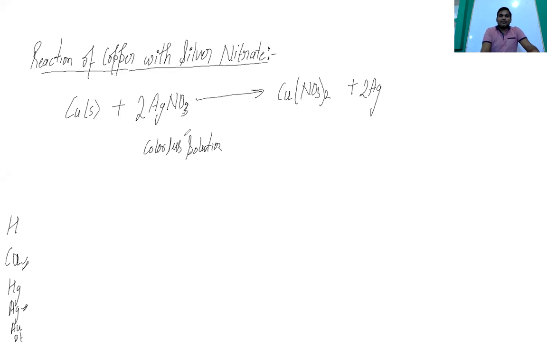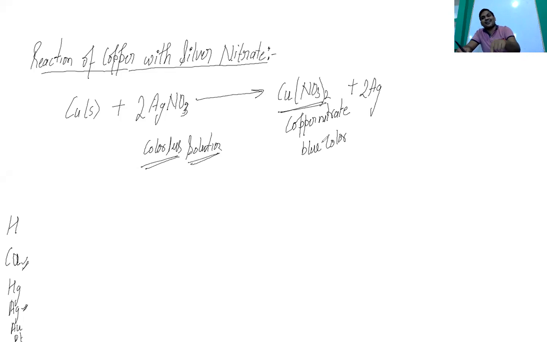One more important thing: initially the solution was colorless. When copper nitrate forms, it will form a blue color.